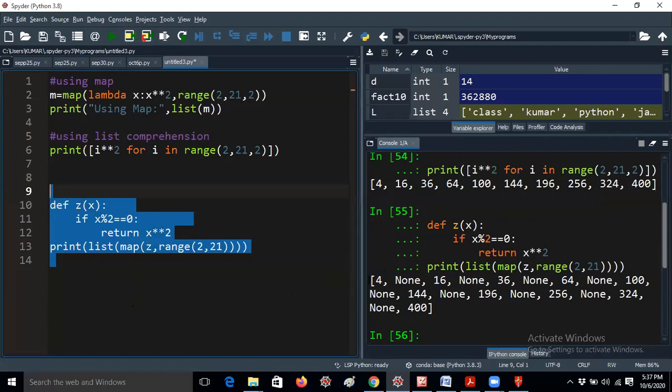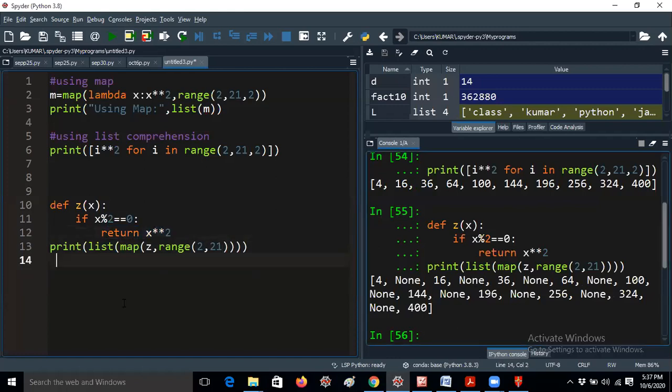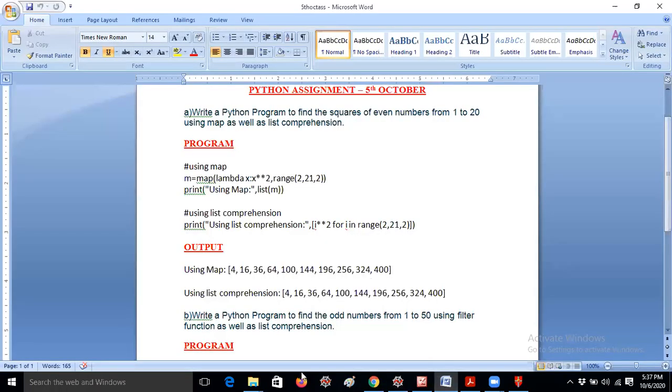For example, it started from 2. The range function takes the values you are giving, 2 comma 21. That means it will check whether 3 modulus 2 equal to 0. The condition is false, so it is not returning anything, that's why it is getting none. If you give an else or put a break, it will work, I think so. Once check, Naveen. Then the next question I have given to you.